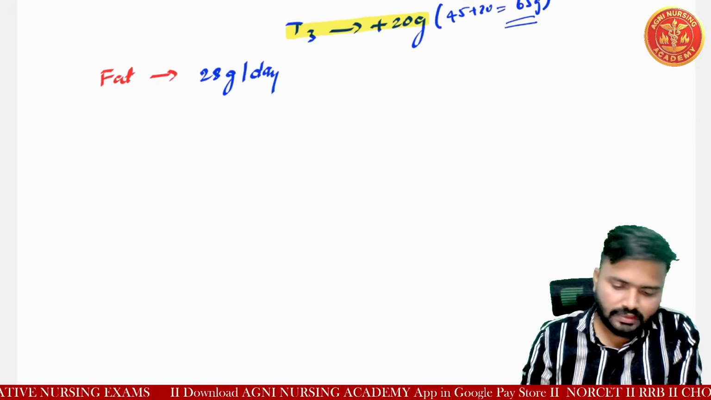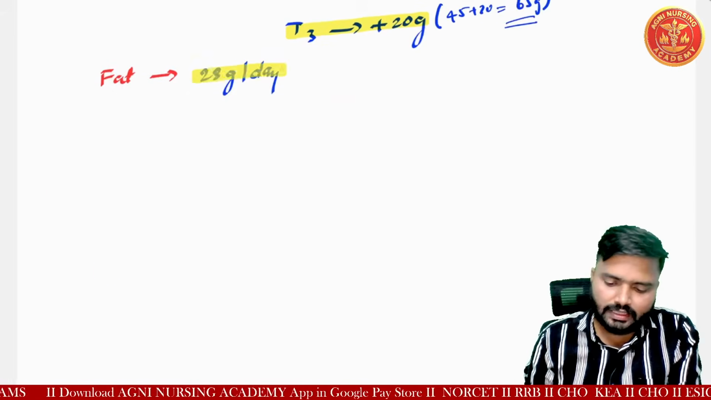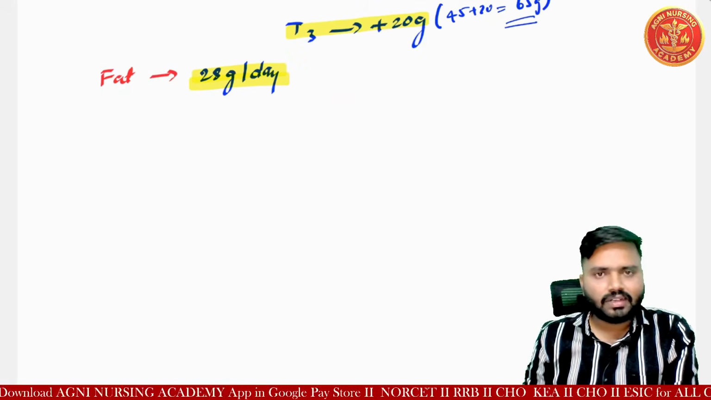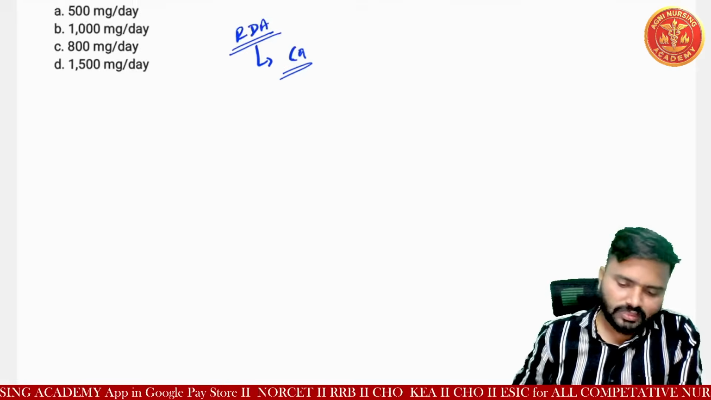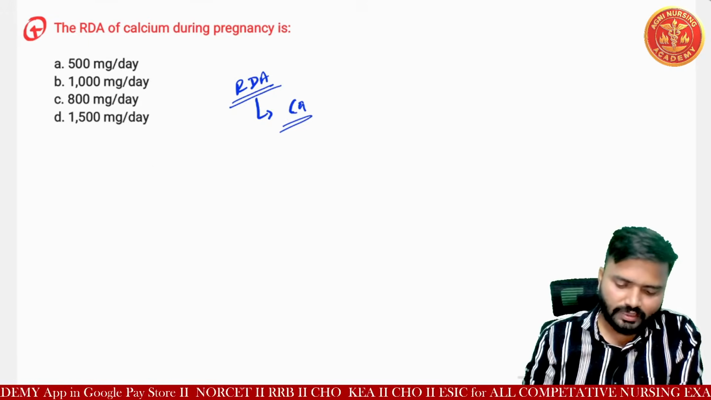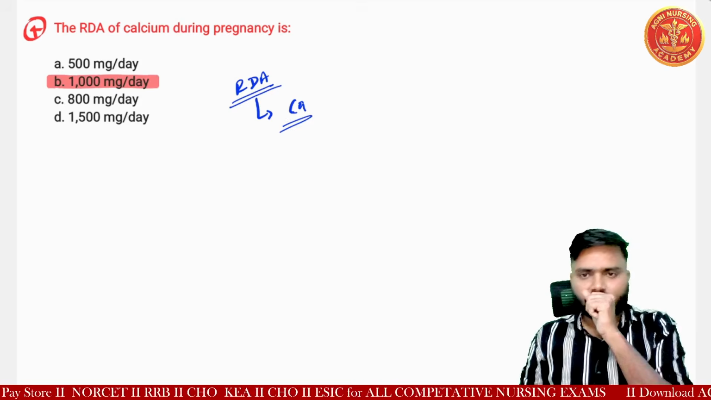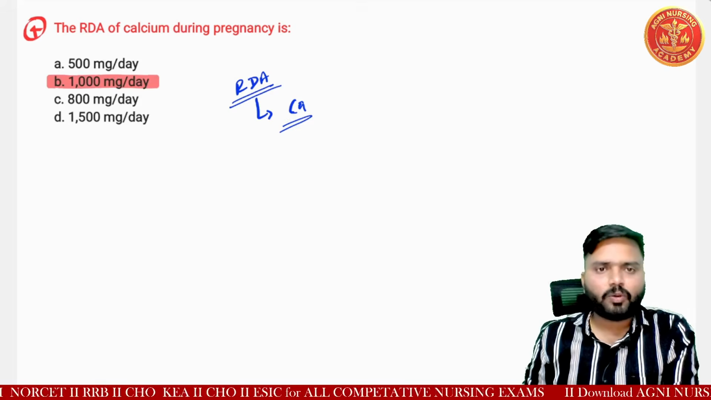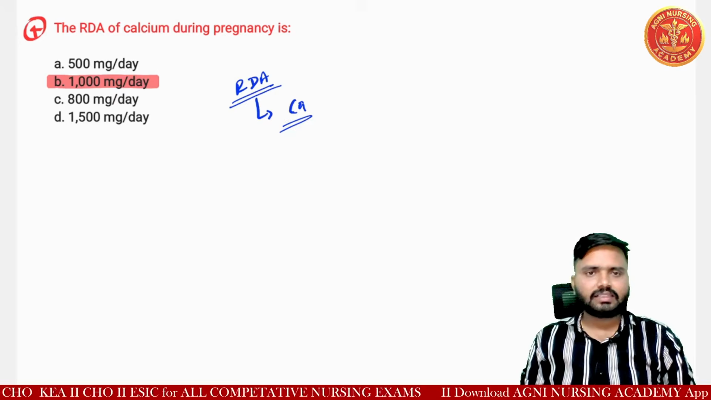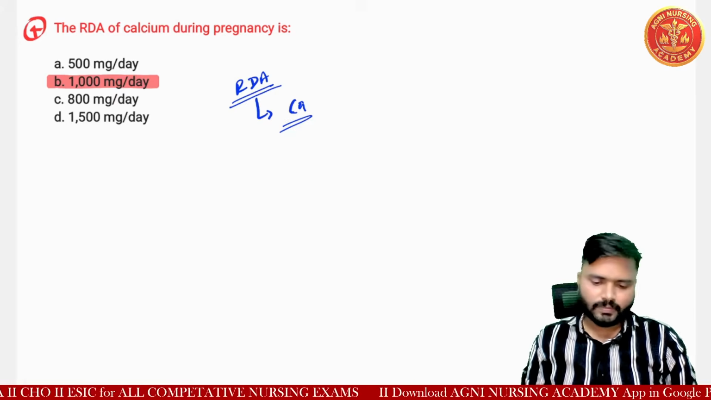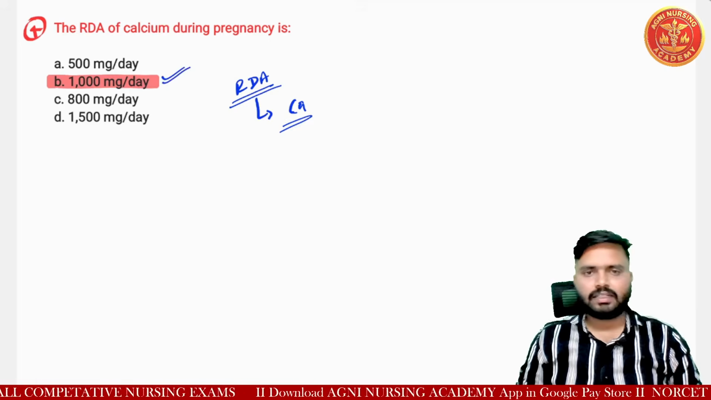Next you can see here, that is fat. Here fat also we need to consider, that is 28 gram per day is the recommended daily allowance in pregnancy. Okay, so here the question is related to calcium. Option B is the right one for this question, that is RDA of calcium during pregnancy is 1000 mg per day. Understood? So option B is the correct answer.